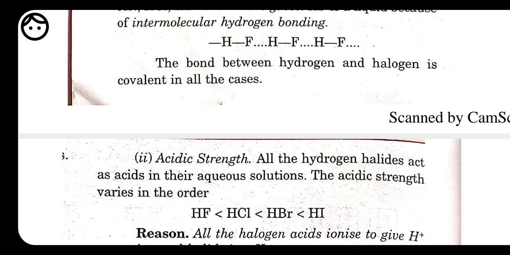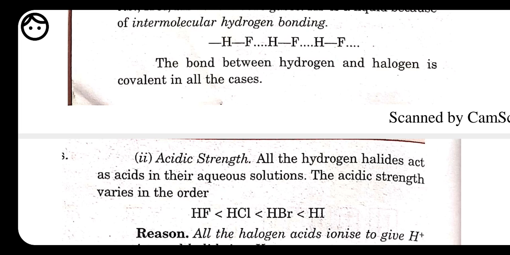Because the bond of HF is very strong, it exists in the form of liquid, and HI exists in the form of gas. And because of the bigger size of iodine, the bond length also increases. If the bond length increases, then it can break very easily. So hydrogen iodide can lose its hydrogen ion very easily, and it shows more acidic nature as compared to hydrogen fluoride. As we are moving down in a group, hydrogen iodide is going to show more acidic nature as compared to hydrogen fluoride.